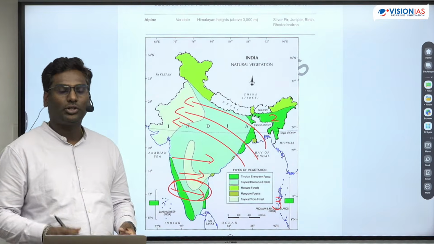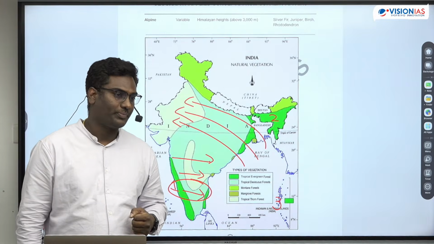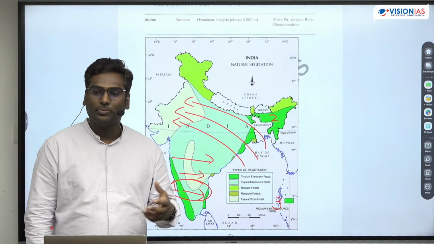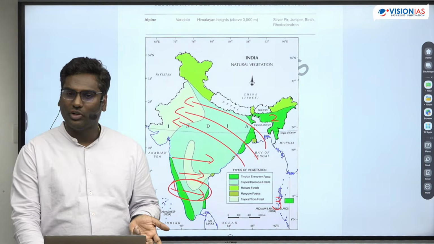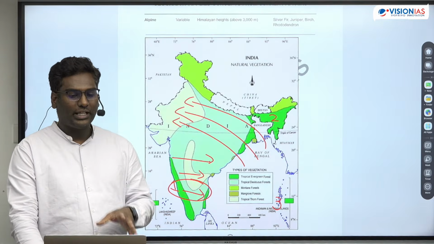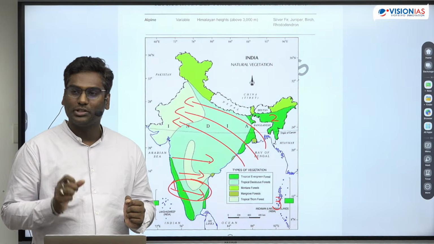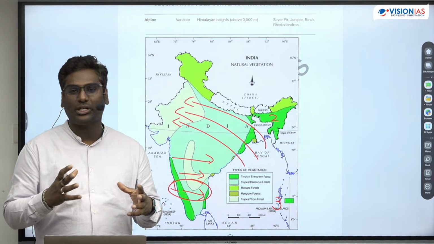You will see tropical moist deciduous forests. When we speak about tropical moist deciduous forests, उसमें you get around 150 centimeters to 200 centimeters of rainfall. There you will see something like sandalwood, teak, sal, shisham, these are the species that will grow.